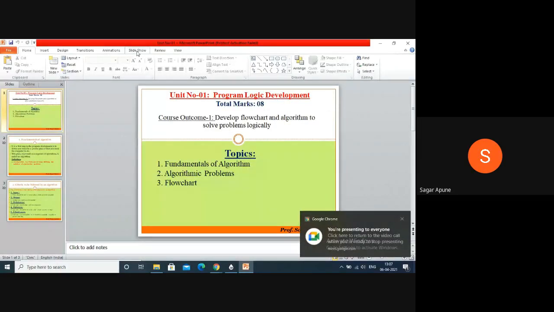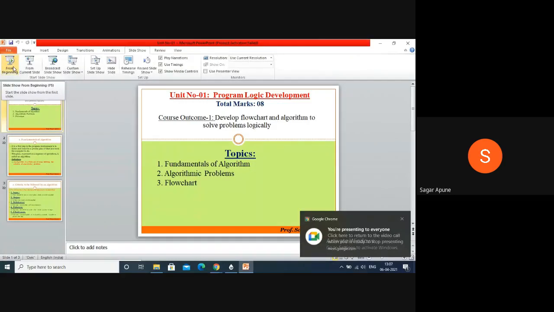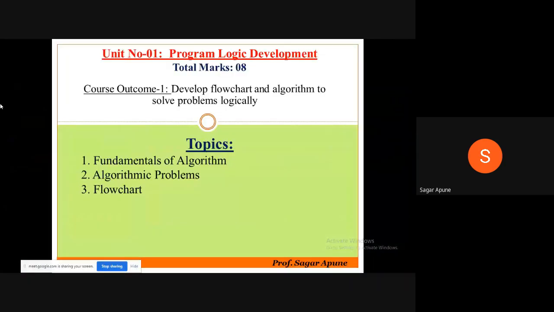We'll start our first unit, that is from programming in C. This is your first unit. Unit number is 1. Name is Program Logic Development. Total marks for this unit is 8 out of your 70 marks. Course outcome of this unit is develop flowchart algorithm to solve problems logically.